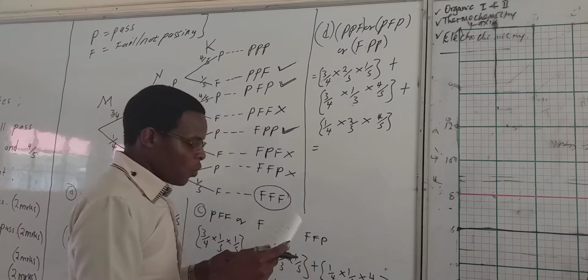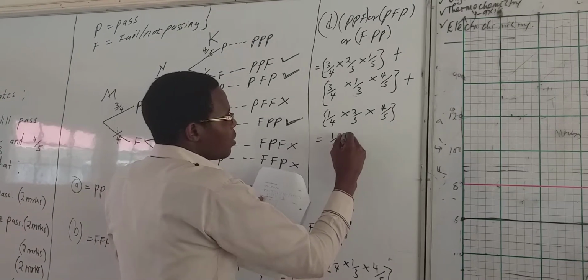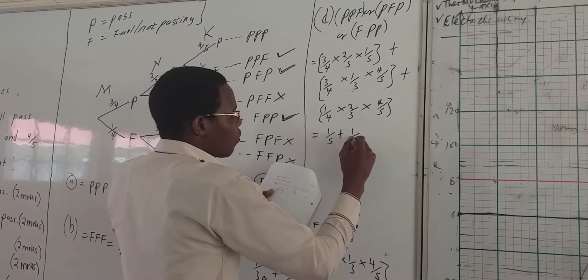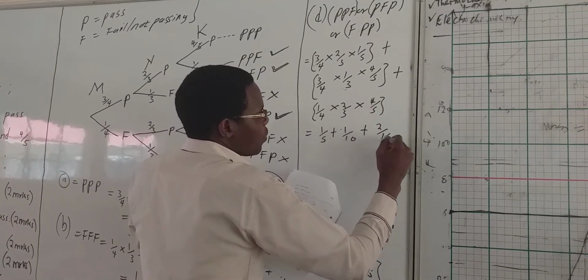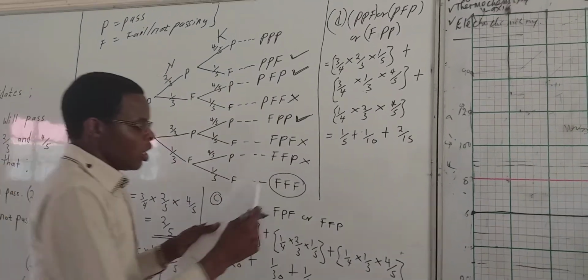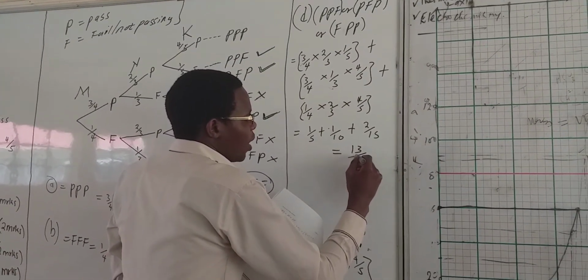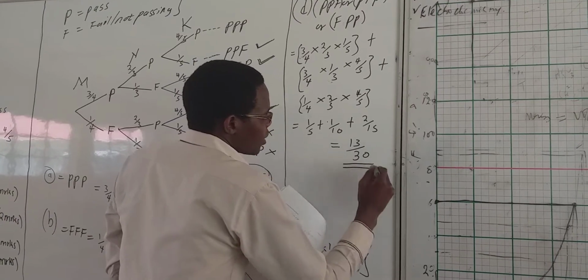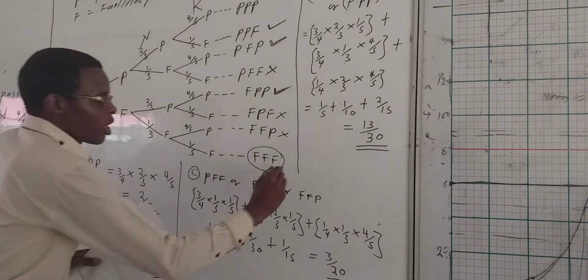If we work it out, this is going to give us 1 over 5 plus 1 over 10 plus 2 over 15 plus 2 over 15, which is going to give us 13 over 30. That is question D.